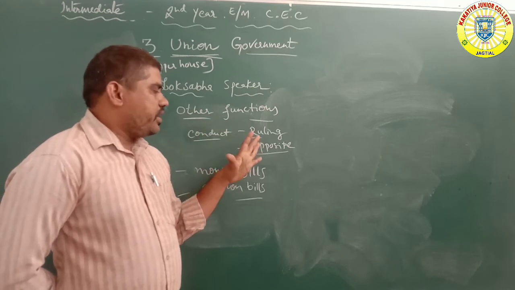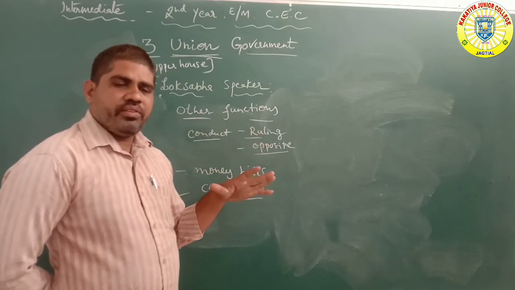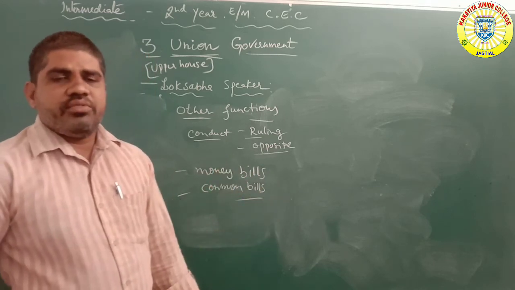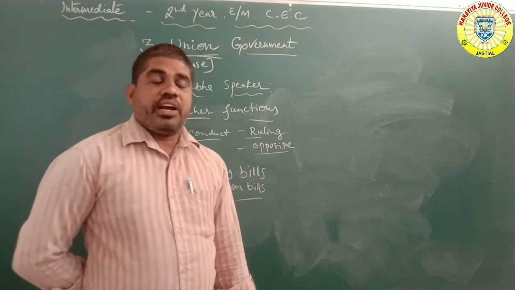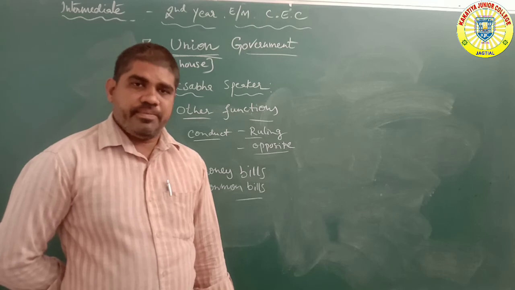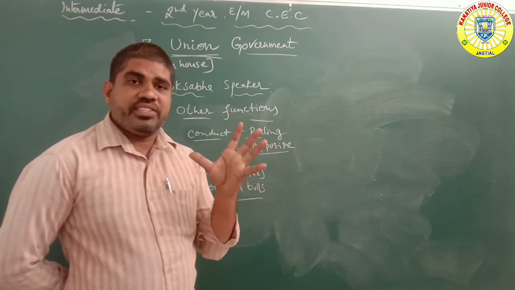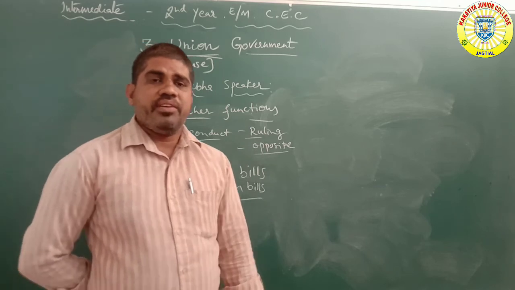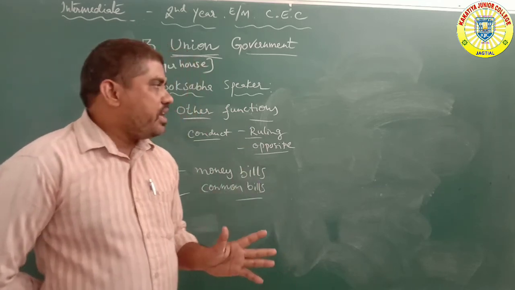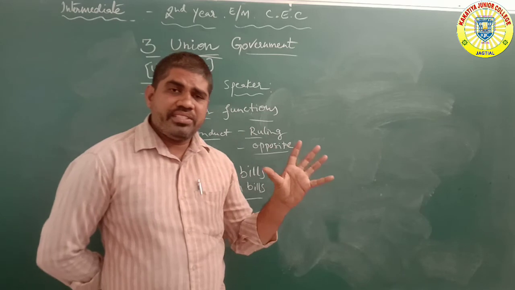So the President's rule system: you already know the President's rule is a constitutional emergency, a national state emergency. Two types of meanings are there. Number one, national state emergency.